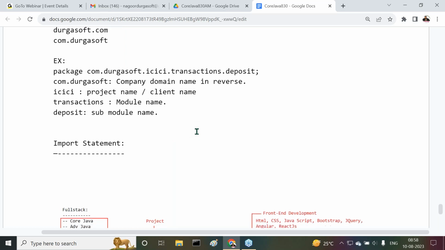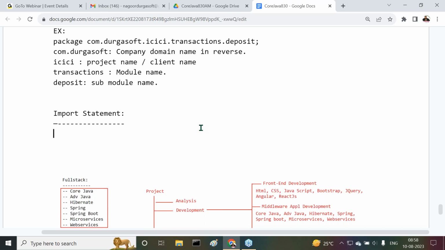Next one. Now tell me once again, in a basic Java file structure, how many phases are available? Five phases are available. What are the five phases now? Comment section, package section, import section, classes or interfaces section, main class section. We completed the comment section and the package section. Now we have to talk about the import section.